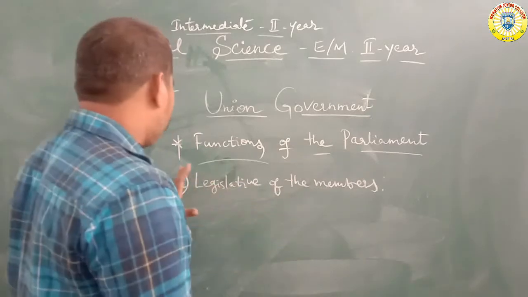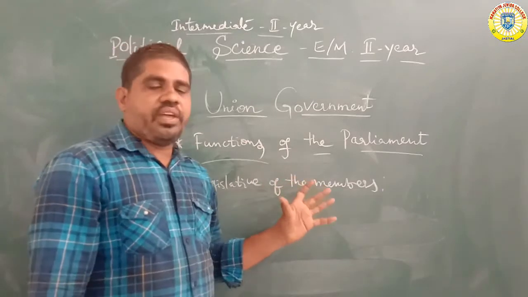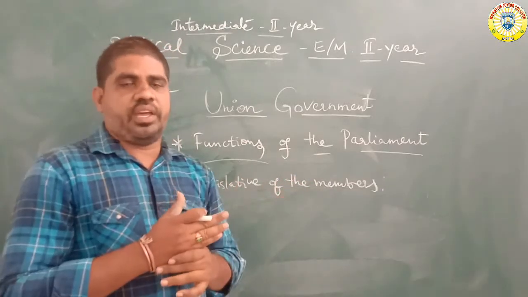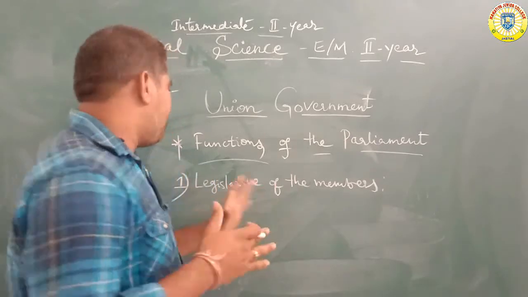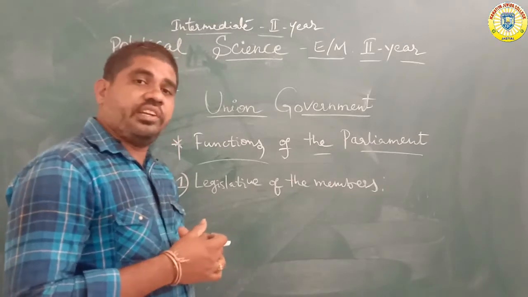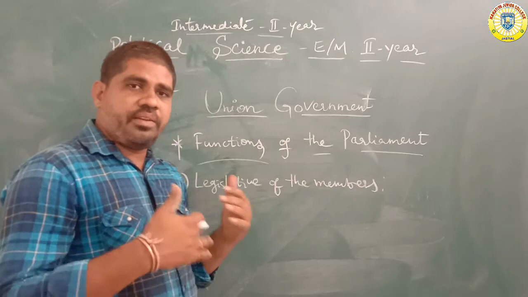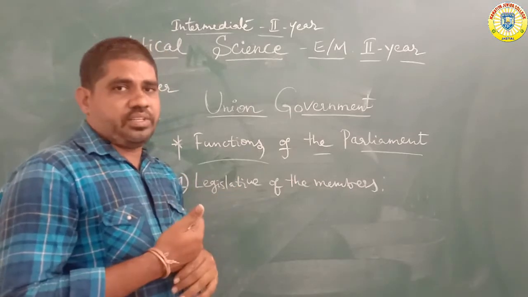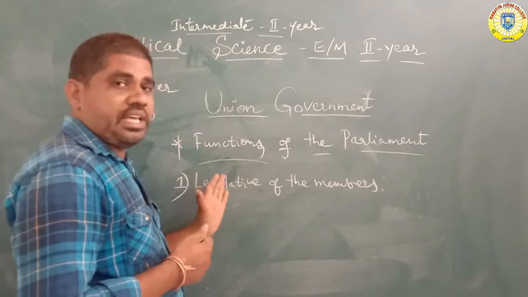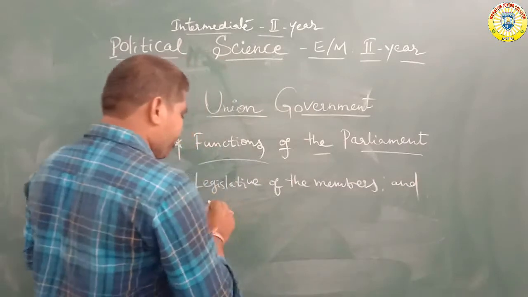Legislative functions. For example, every 5 years elections are held for a historical duration period. The election period mainly appoints the legislative members and legislative powers. Legislative powers, executive powers, financial powers are the main powers of the Parliament. Legislative members and legislative powers.